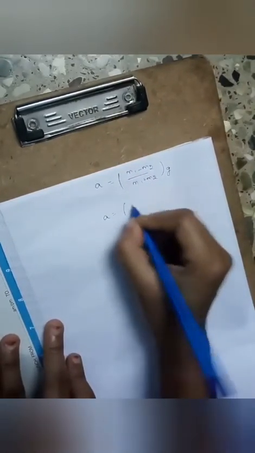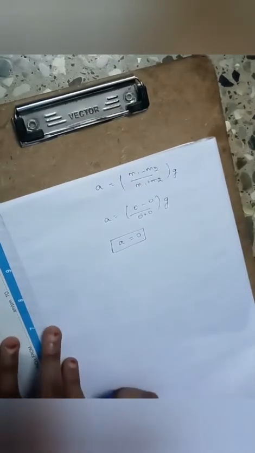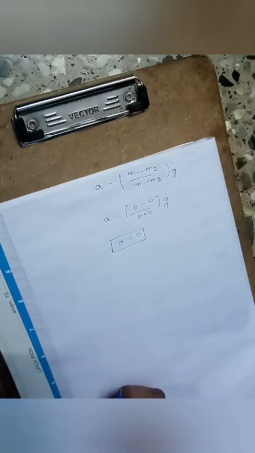Okay. Then consider that if both the masses are the same, m1 is equal to m2, this whole equation becomes 0, because a is equal to 0 divided by m1 plus m2 into g. Anything multiplied by 0 is equal to 0. So a is 0. If both the masses are the same, the acceleration will be 0. So it says that when the masses are equal, there is no acceleration, and the system as a whole will be at rest. If there is no acceleration, there will be no motion, right?